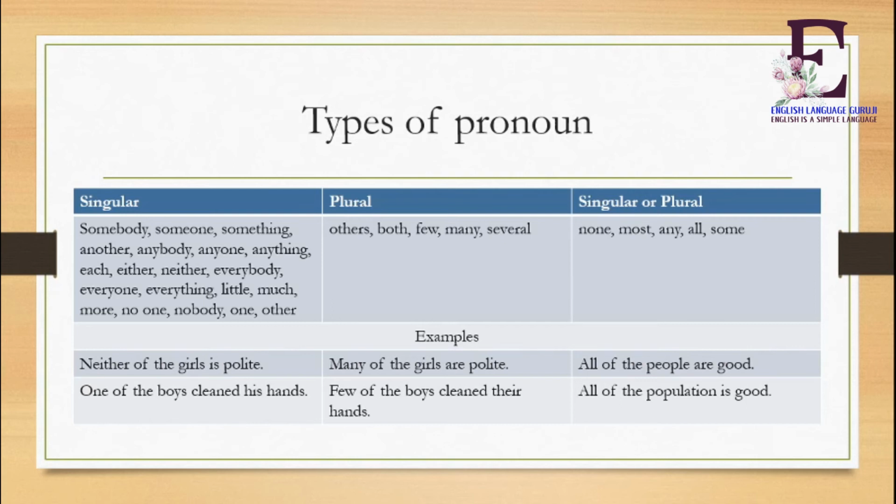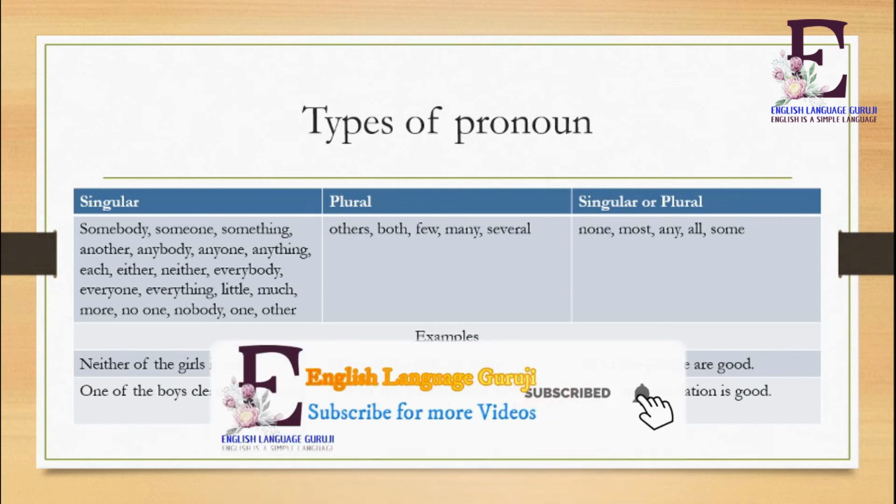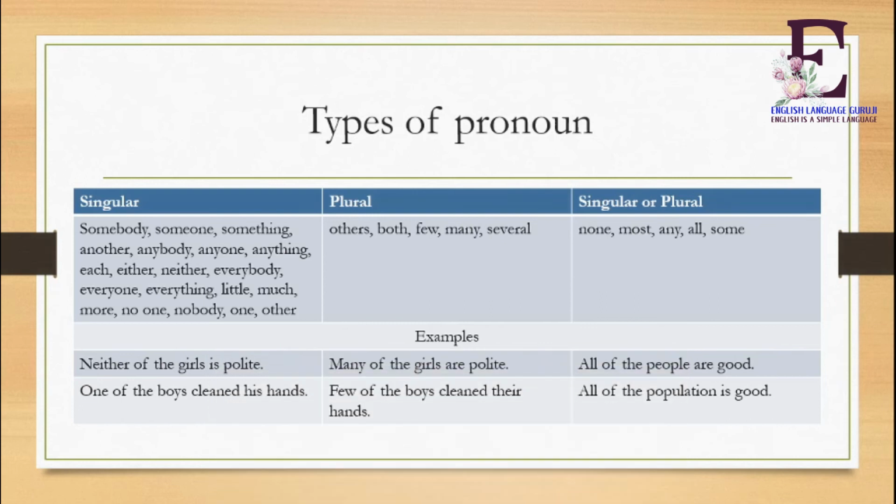Here are some examples. Neither of the girls is polite. One of the boys cleaned his hands. Many of the girls are polite. Few of the boys cleaned their hands. All of the people are good. All of the population is good.